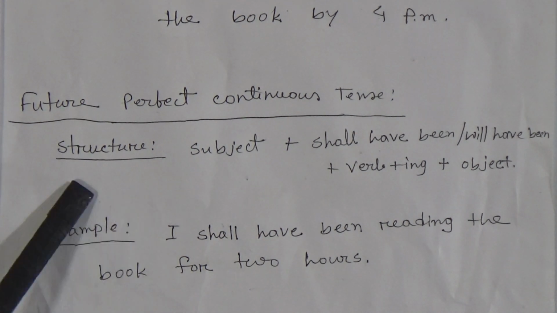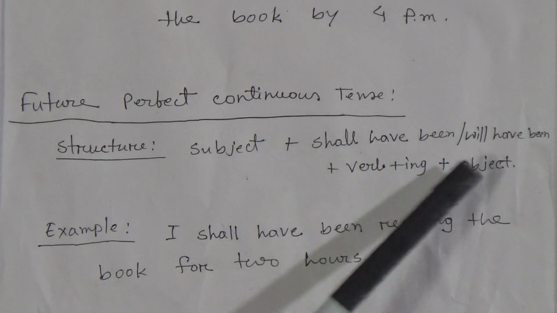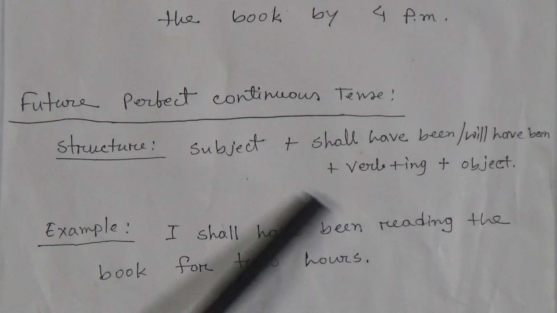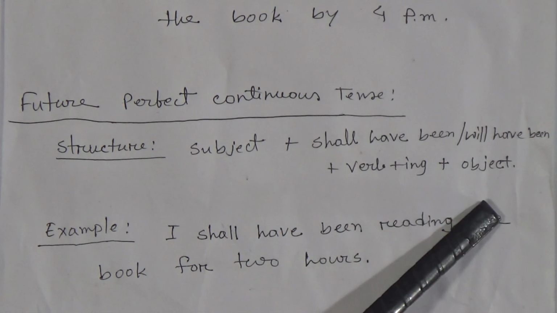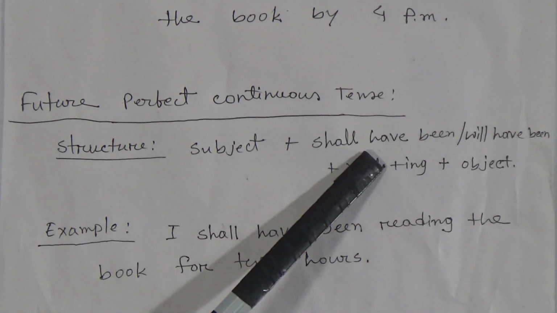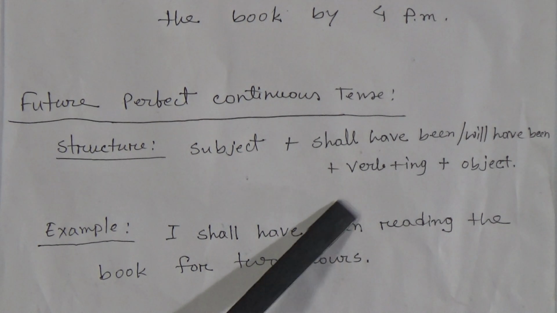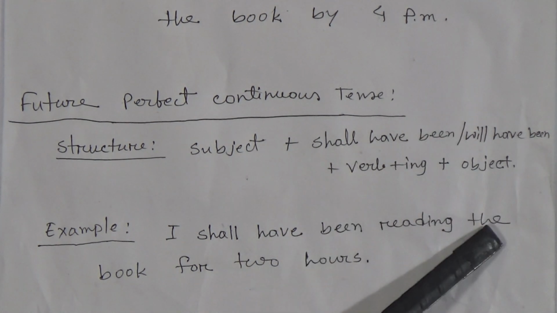I am going to say its structure: subject plus shall have been or will have been plus verb along with ing plus object or extension.